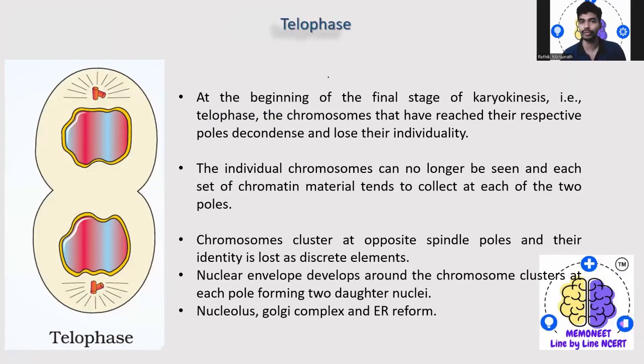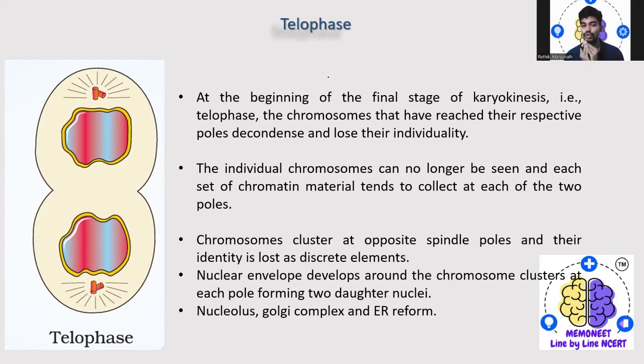Anaphase is followed by the telophase, which is actually the last phase of the M phase. So at the beginning of the final stage of karyokinesis, what happens? In telophase, the chromosomes that have reached their respective poles get decondensed. That means you are no longer able to see the chromosomes. They decondense and lose their individuality, and each set of chromatid material tends to collect and pool together.